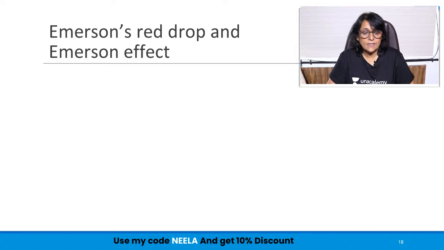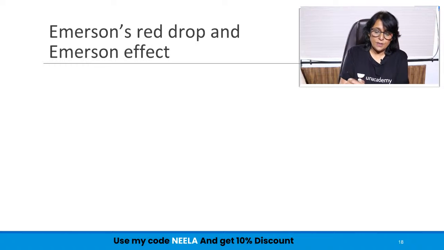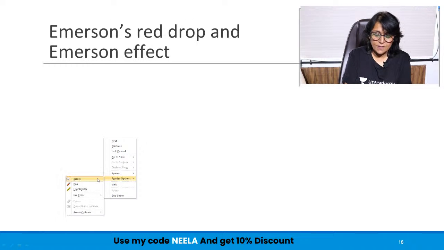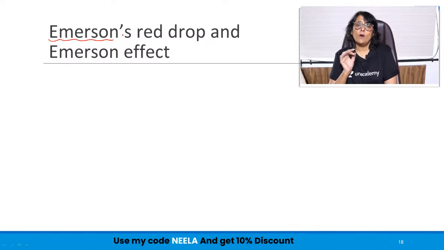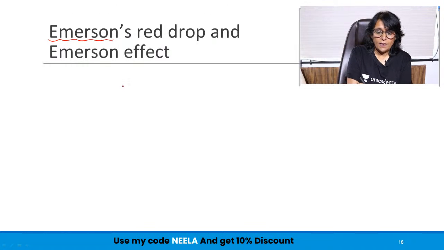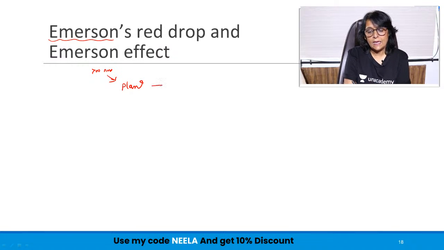Emerson's effect and Emerson's red drop. Emerson, the name of the scientist, what exactly was done by him? What he did was, he took a plant, exposed this plant to 700 nanometers, and he found that there was some rate of photosynthesis.